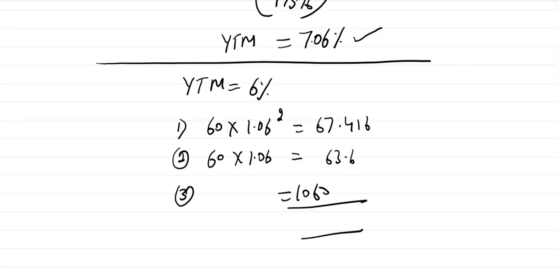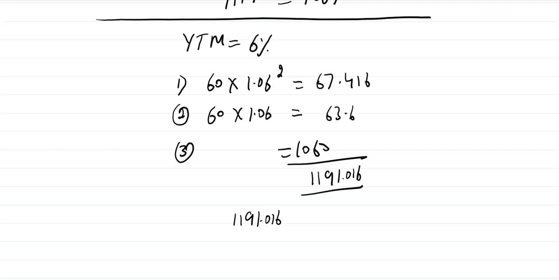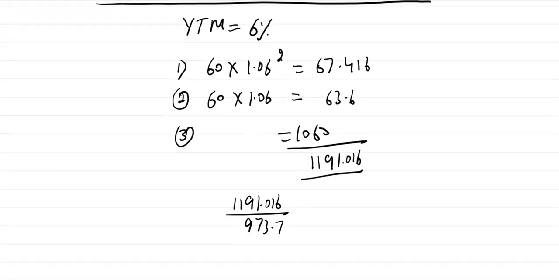So in total it will be equal to 1191.016 over 973.76. It is equal to 6.94. So your return is falling because now you are investing the coupon at a lower rate.